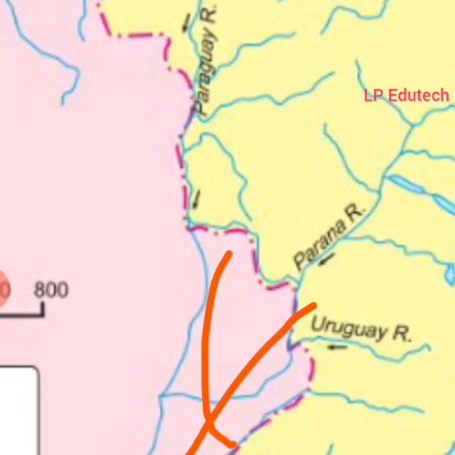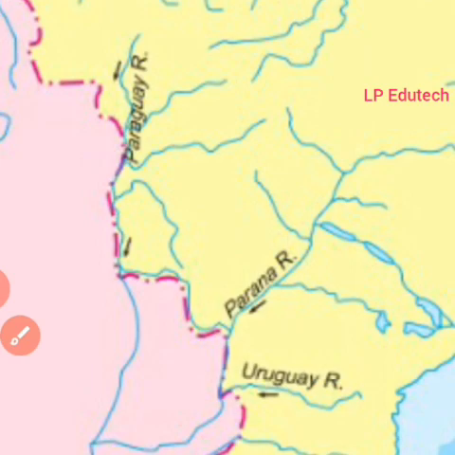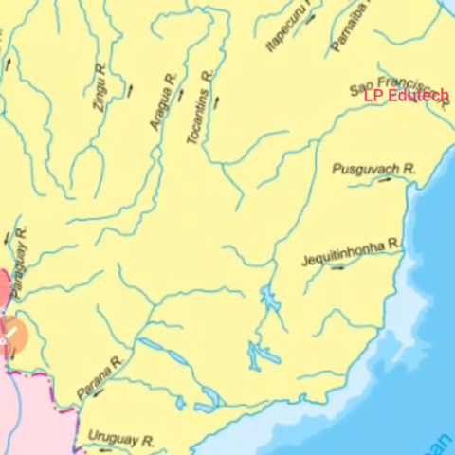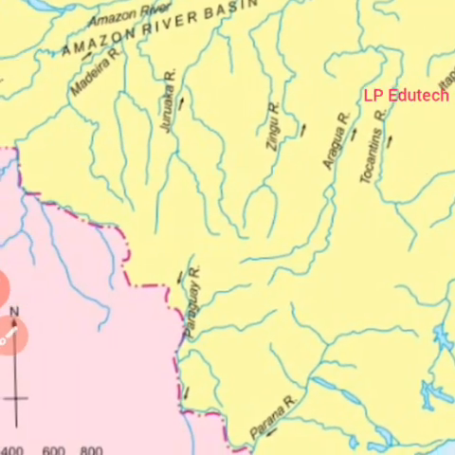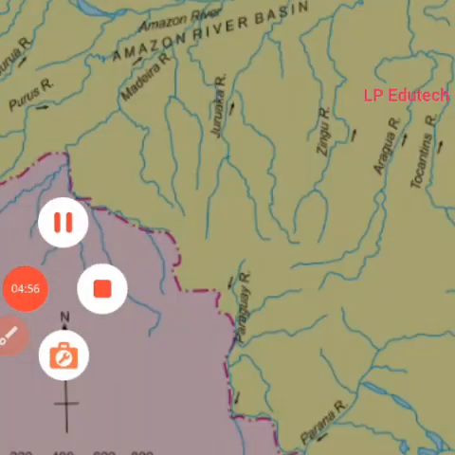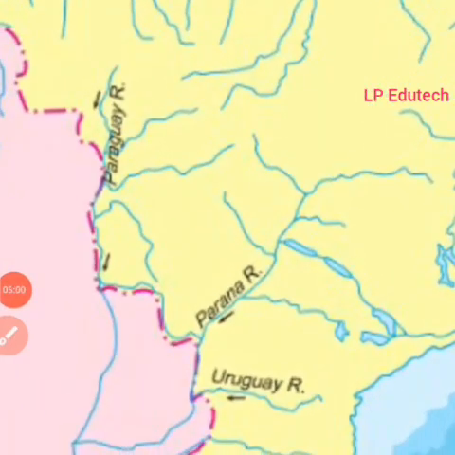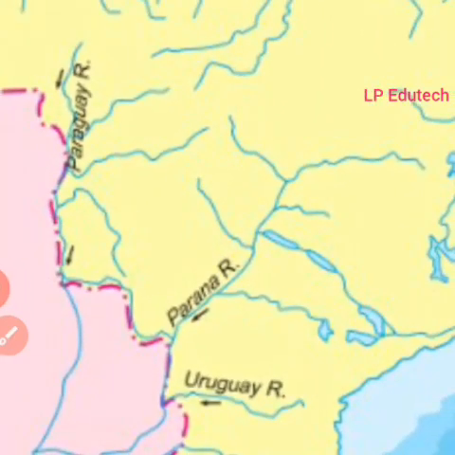These two rivers and the river Uruguay in the extreme south of the highlands collect their headwater from the southern portion of the highland. See, here lies the river Uruguay, right below the Paraná River, in the extreme south.